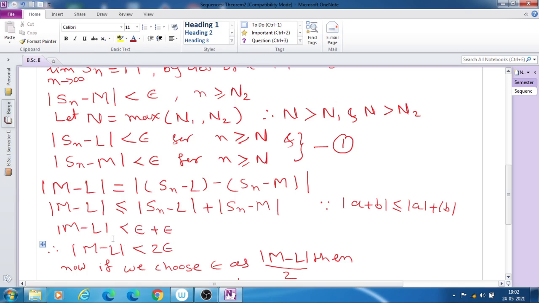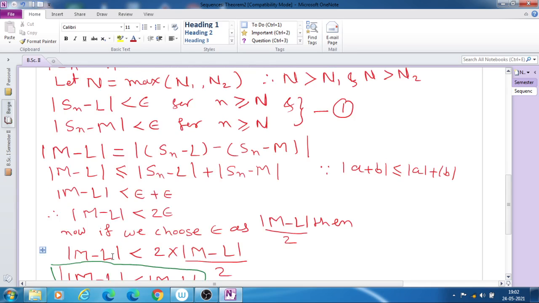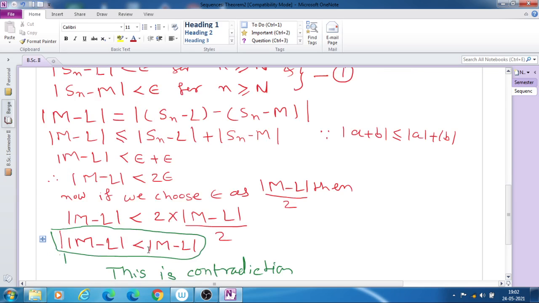Therefore mod M minus L is less than epsilon plus epsilon, that is, less than 2 epsilon. Now we take the value of epsilon as mod M minus L upon 2. Therefore the statement becomes mod M minus L is less than 2 into mod M minus L upon 2. These 2 get cancelled and we get mod M minus L is less than mod M minus L.